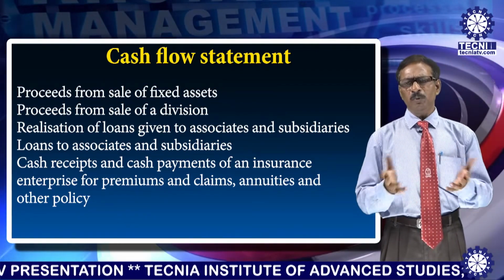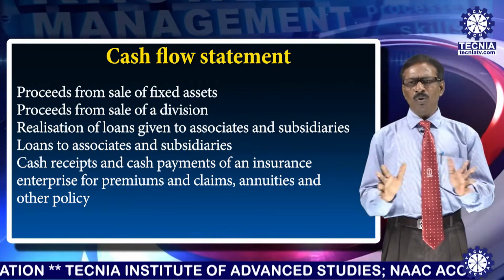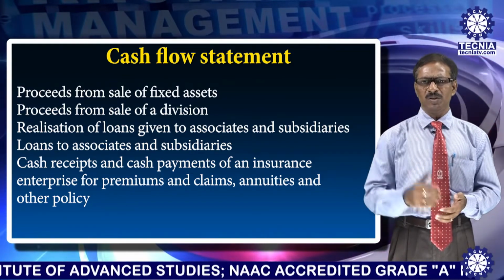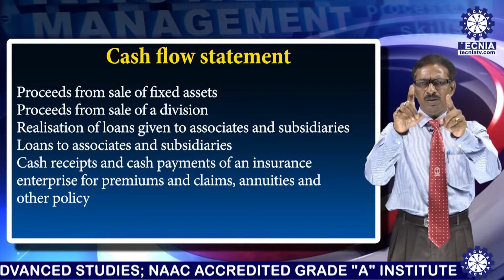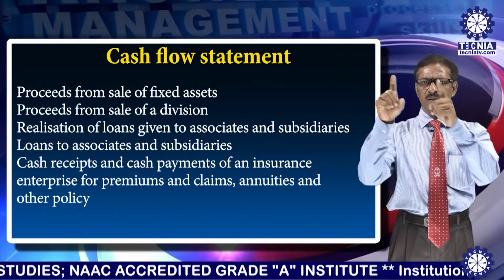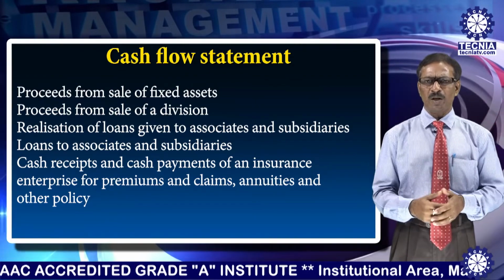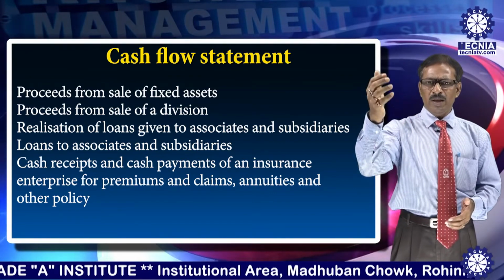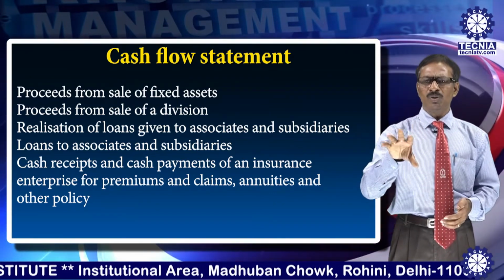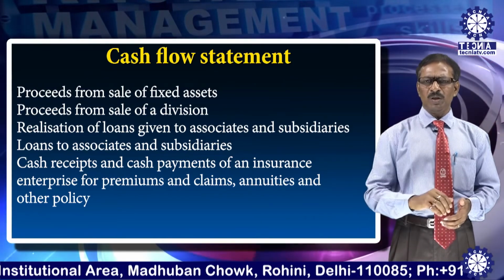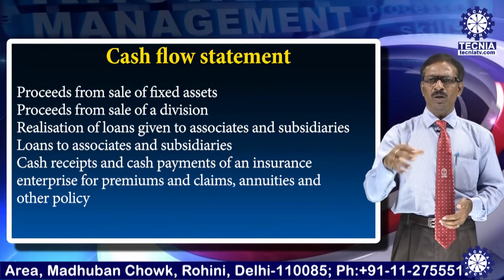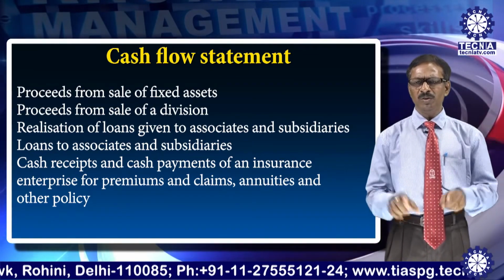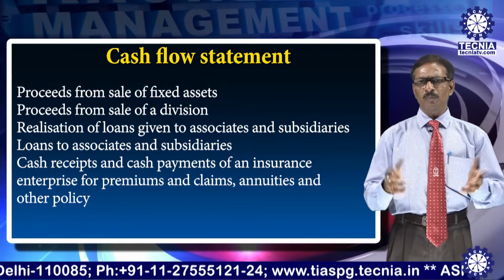Friends, today up to that it is okay. Next class we will take how to prepare the cash flow statement from the balance sheet. Whenever you are given a balance sheet, you will see 2 years figures are there, first year and second year. Then we will see how to compare, and then we can add certain adjustment entries, say dividend paid or sale of assets at profit or loss, or depreciation to be incurred. In that way we will explain in our next class how to prepare the cash flow statement when you are given a balance sheet with certain adjustments. Thank you all of you for your cooperation.